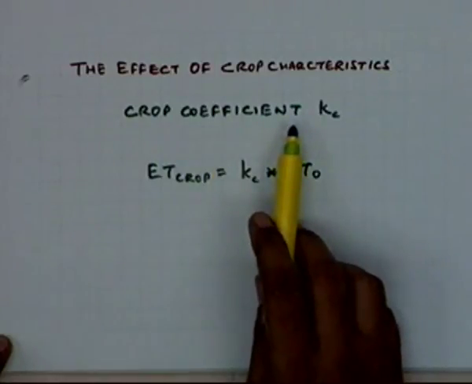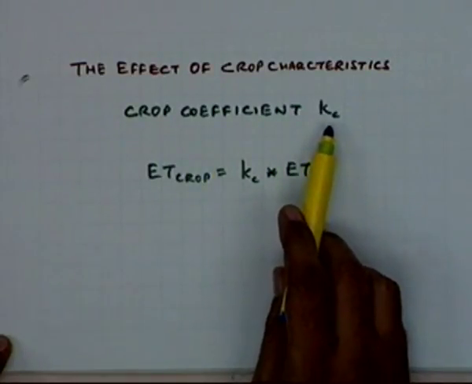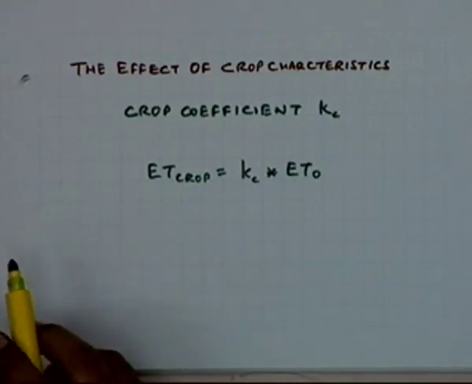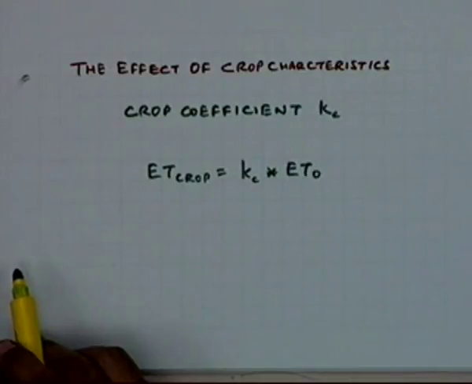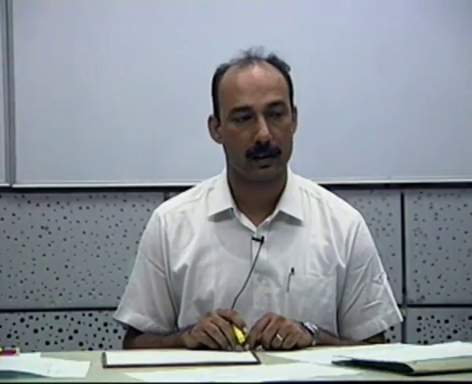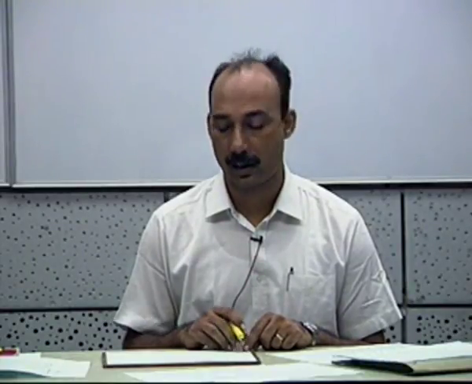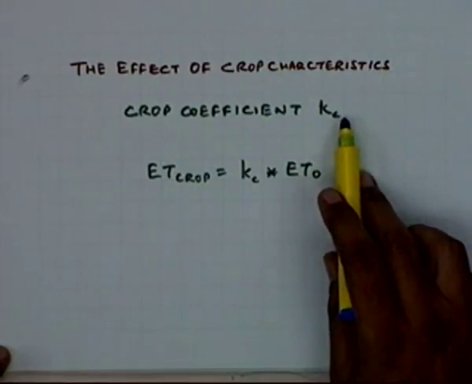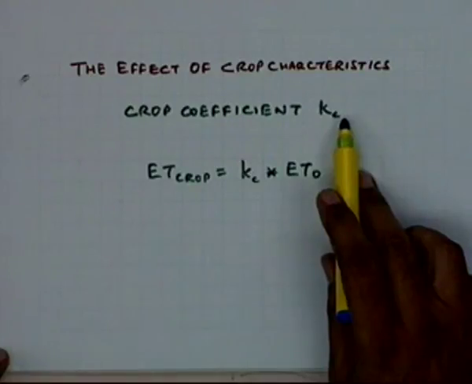The crop coefficients are defined, which are termed as Kc. These crop coefficients are a function of the crops, the crop species. They also vary with the crop stages, they vary with the soil moisture conditions, and they also vary with climate.